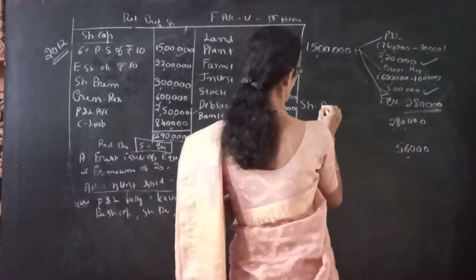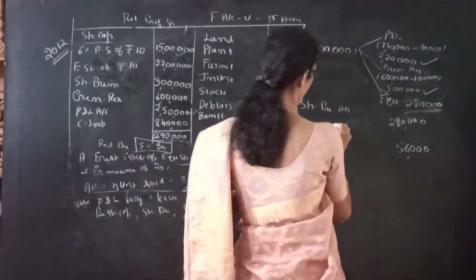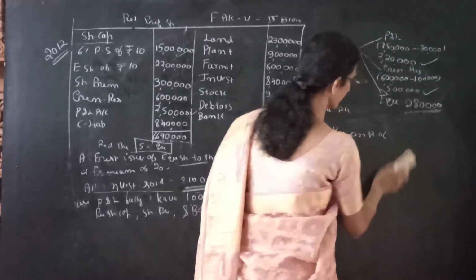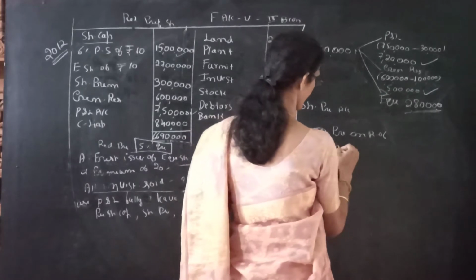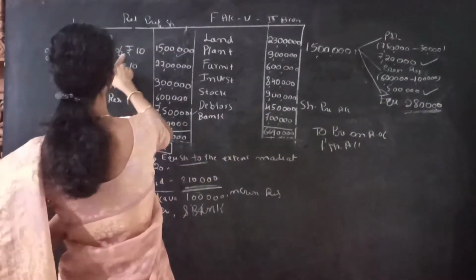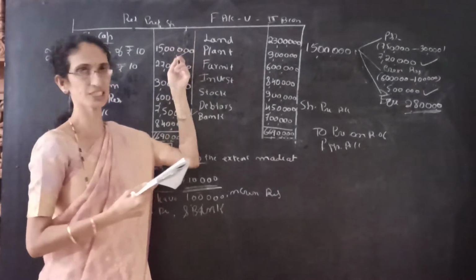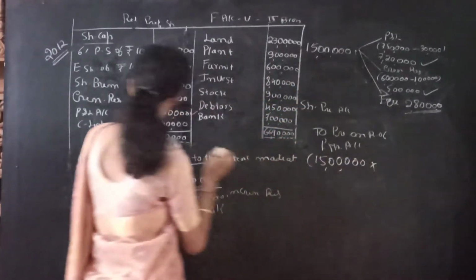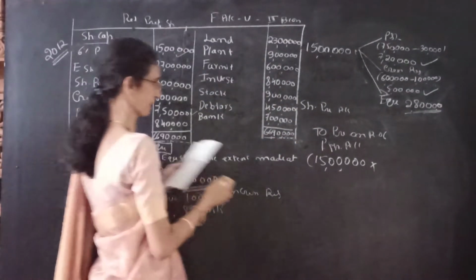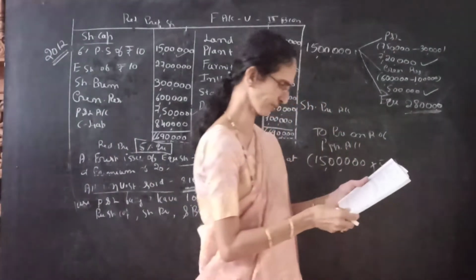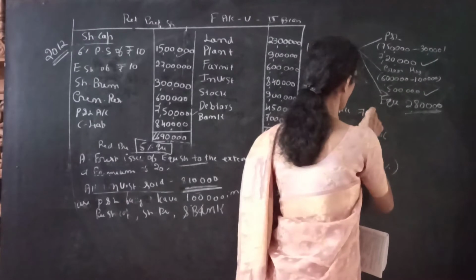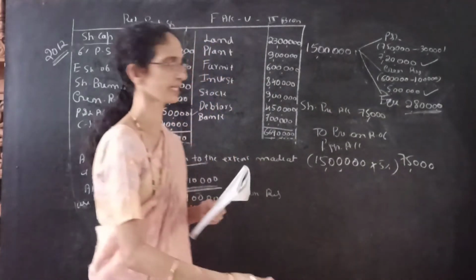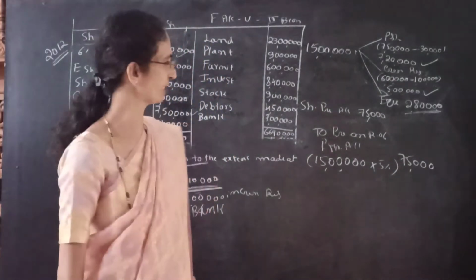So the entry is share premium account debit to premium on redemption of preference shares account. How much premium do we have to pay? See here, preference shares are 15 lakhs. Given in the adjustment, we have to pay premium on preference shares at 5%. So 15 lakhs into 5% comes to 75,000. So we have to pay 75,000 as premium. The entry is share premium account debit to premium on redemption of preference shares account.